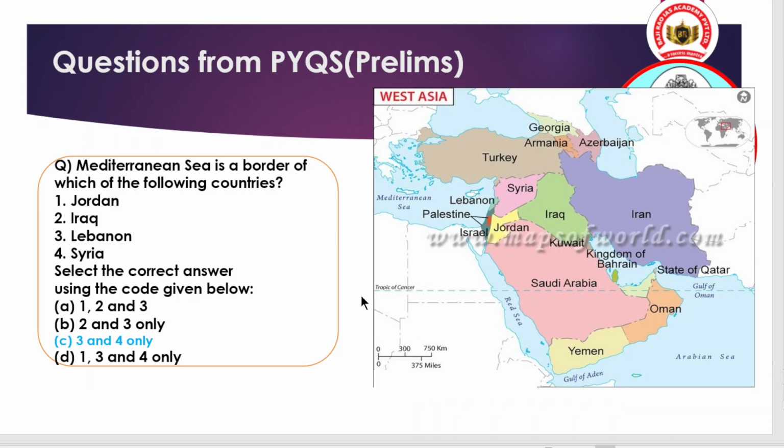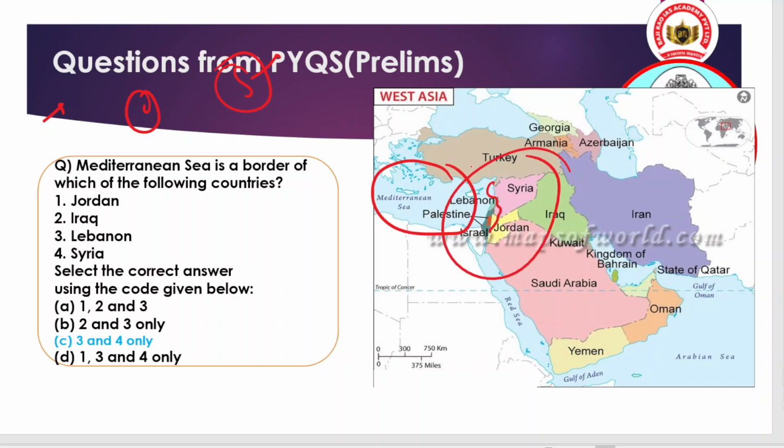So now coming to the last, that is the question we have asked you initially. We have talked about the importance of solving map-based questions. This will boost your marks in an easy way. Okay, so practice the mapping series in a very good manner, and you can see the map here, that this is the Mediterranean Sea, and this is the region where the Mediterranean Sea is basically in the eastern part.